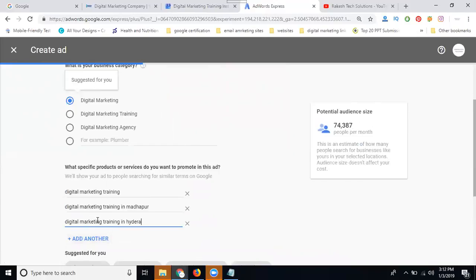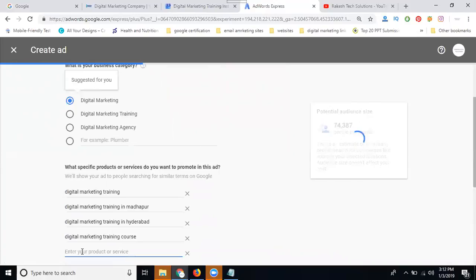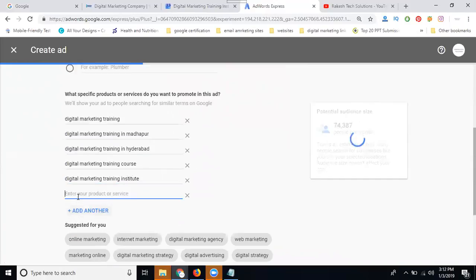Now for the right side: course, training, institute, SEO training.